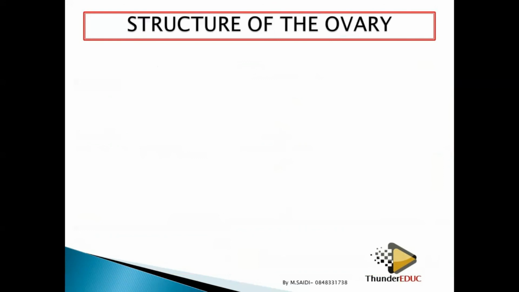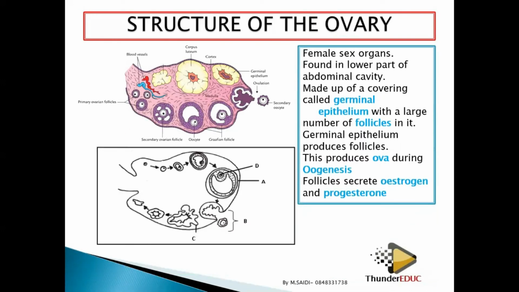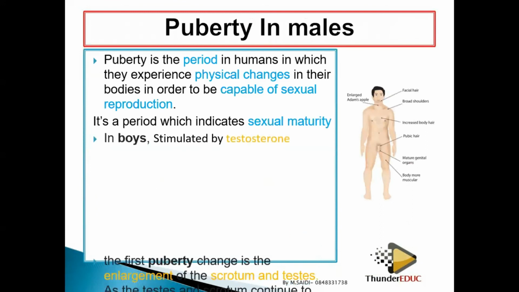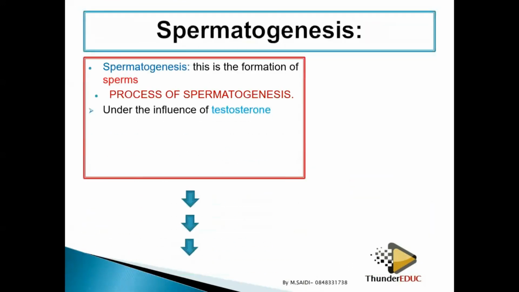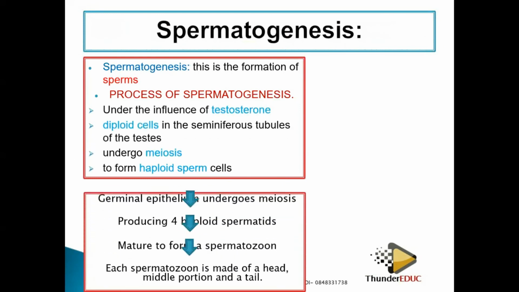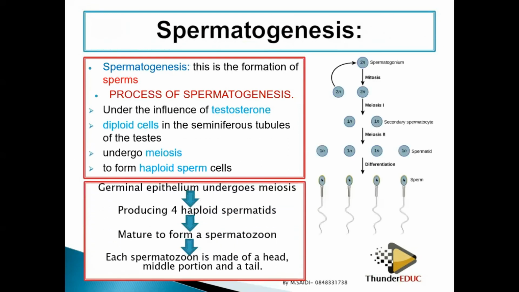So I think I'm going to stop here. When we come back again, we're going to talk about the structure of the ovary, the structure of the sperm, and how we ask questions concerning that, the structure of the ovum, and how we ask questions about that, and then also puberty, so that I finish that, and then I'll go to spermatogenesis and oogenesis. Then we shall end up with the menstrual cycle.